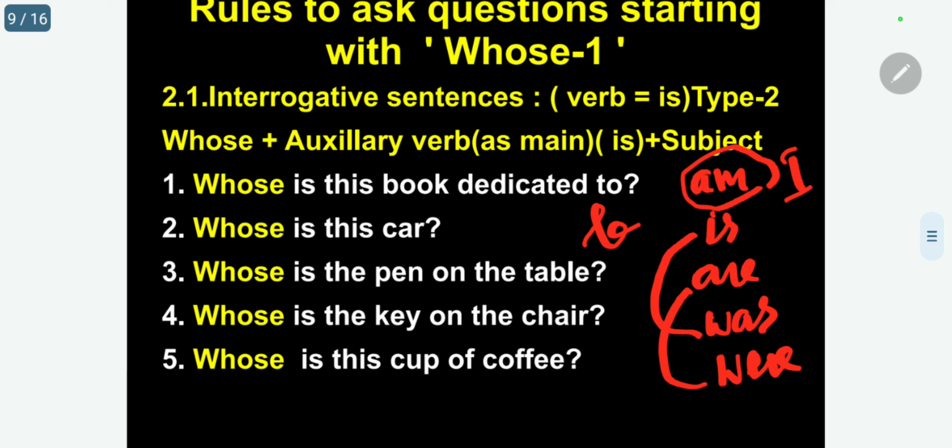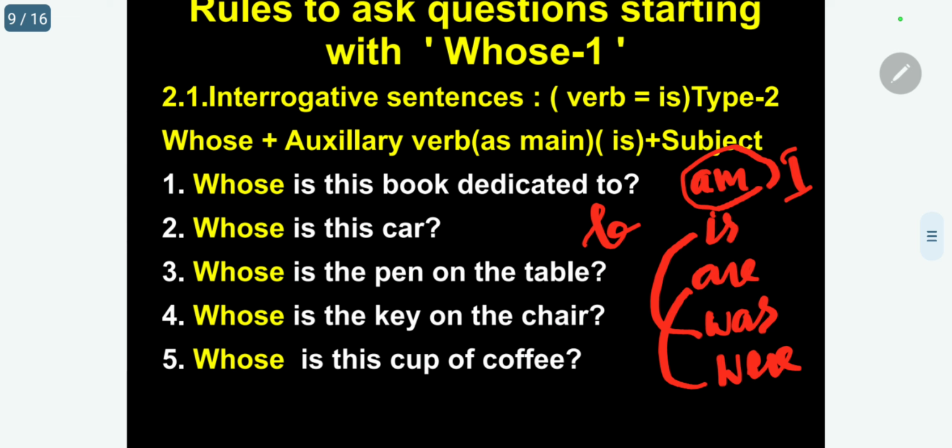We are using am only whenever we are using I. I am a boy. I am a student. Like that. But why am I not taking this am in the normal questions? Normally we will not raise questions to ourselves. So if you want, we can say, for example, am I writing correctly? Am I reading correctly? We can ask, but very rarely. So that's why I am omitting am entirely. Only I am giving concentration to is, was, were.